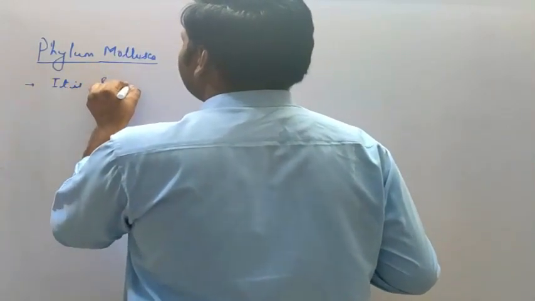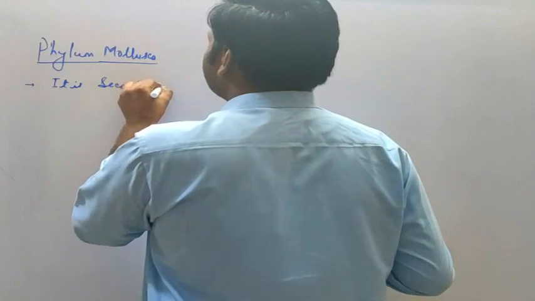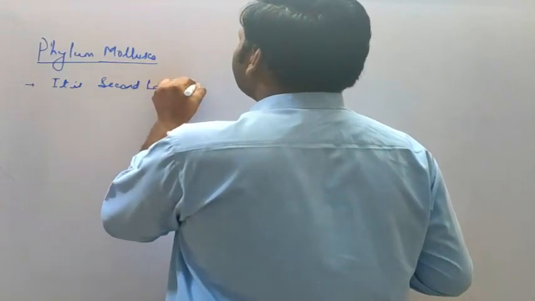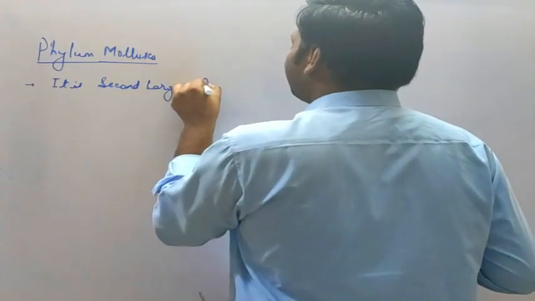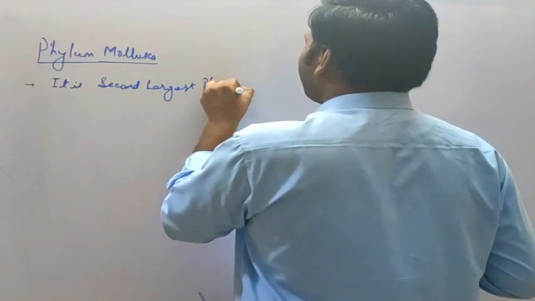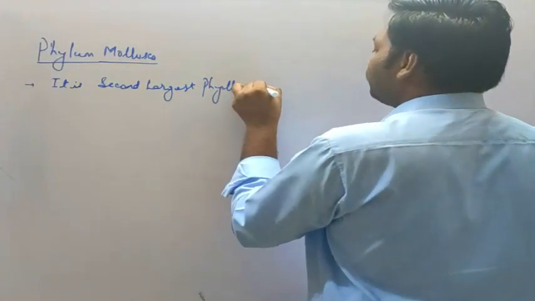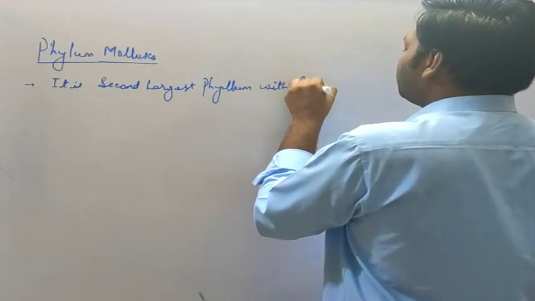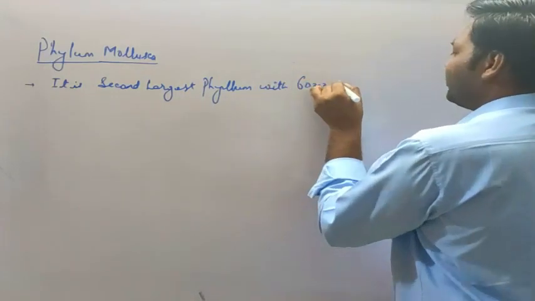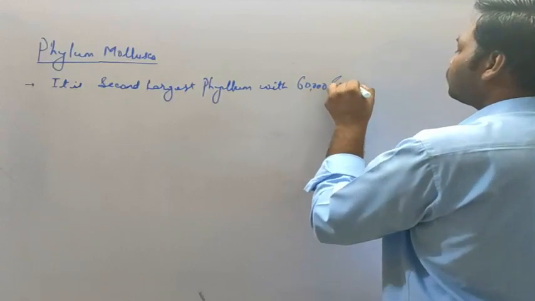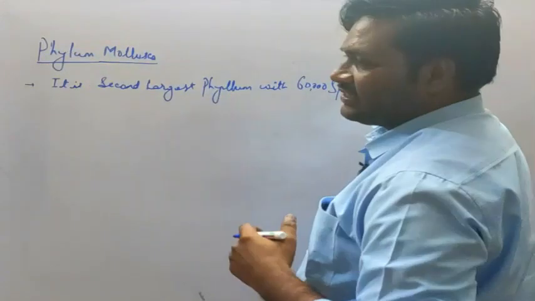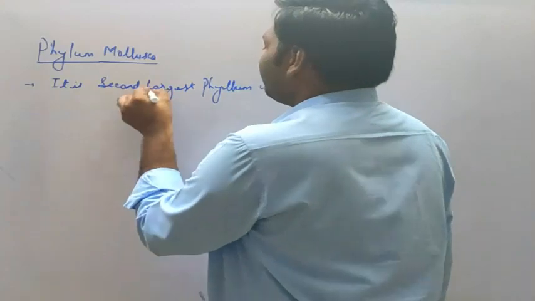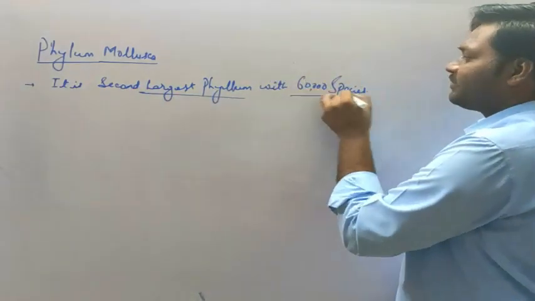It is the second largest phylum with 60,000 species.